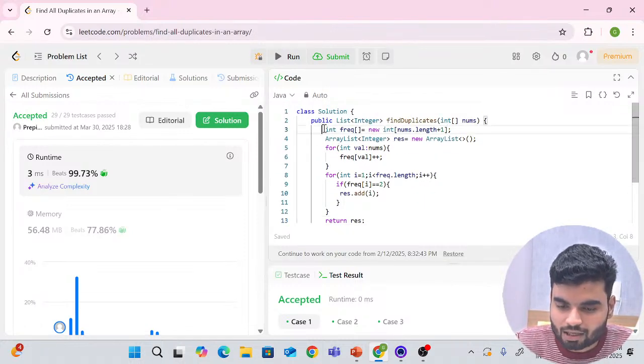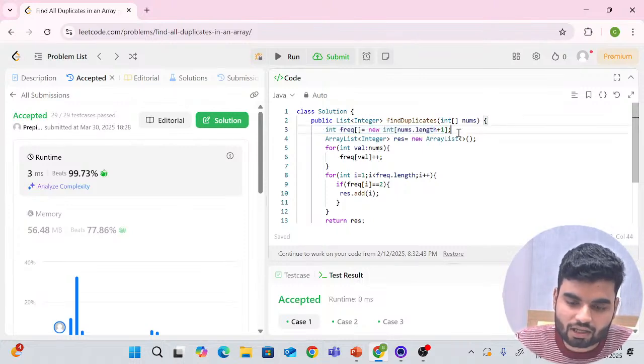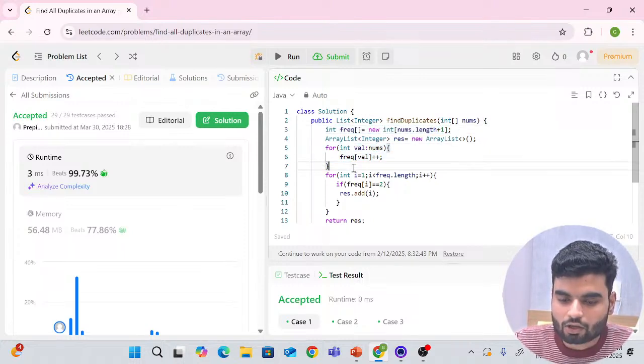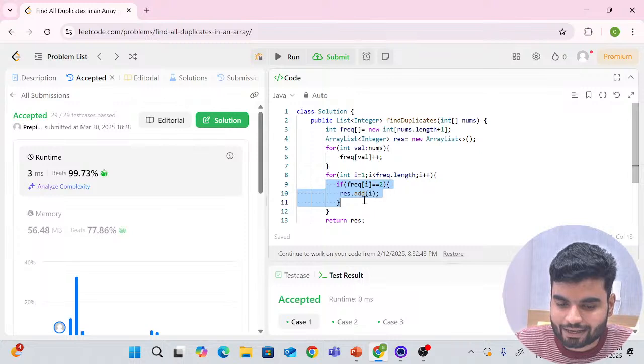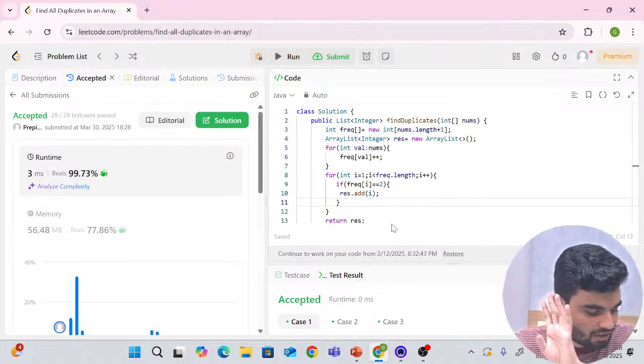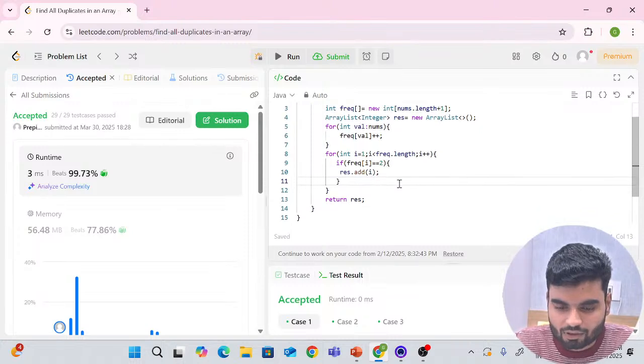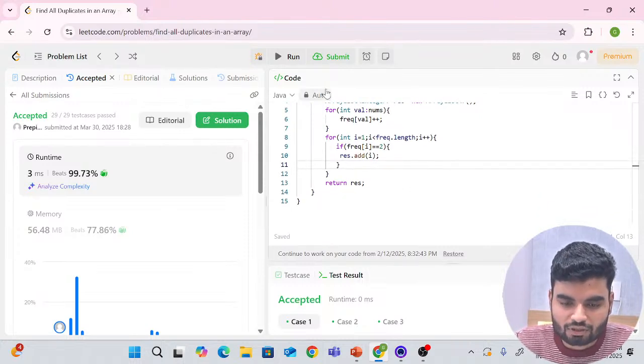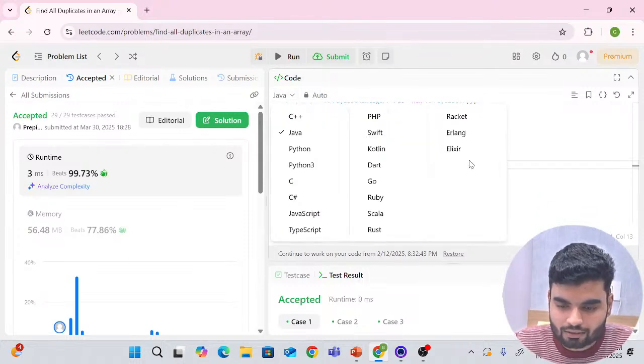Cool. So now what we have done: we have created one array as a frequency counter. We counted the frequency of each element. Those that had frequency 2, we added into a list and then returned it. The simple four-step solution, right? The simple four-step solution. So now we'll solve this particular problem in C++ also.